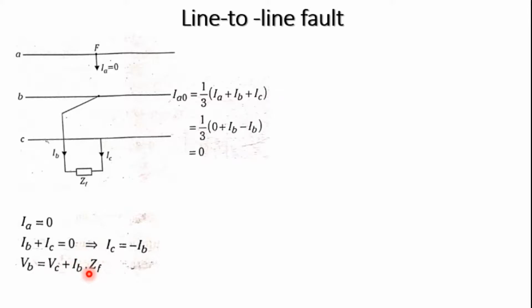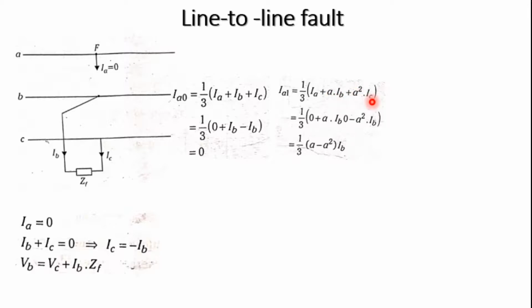Based on this we calculate the symmetrical component currents. I0 is equal to 1 by 3 times IA plus IB plus IC. I already explained in the previous section why we consider the current, so you can go through that. IA is 0, and IB plus IC is also 0, so we get 0. IA1 is equal to 1 by 3 times IA plus A into IB plus A square into IC.